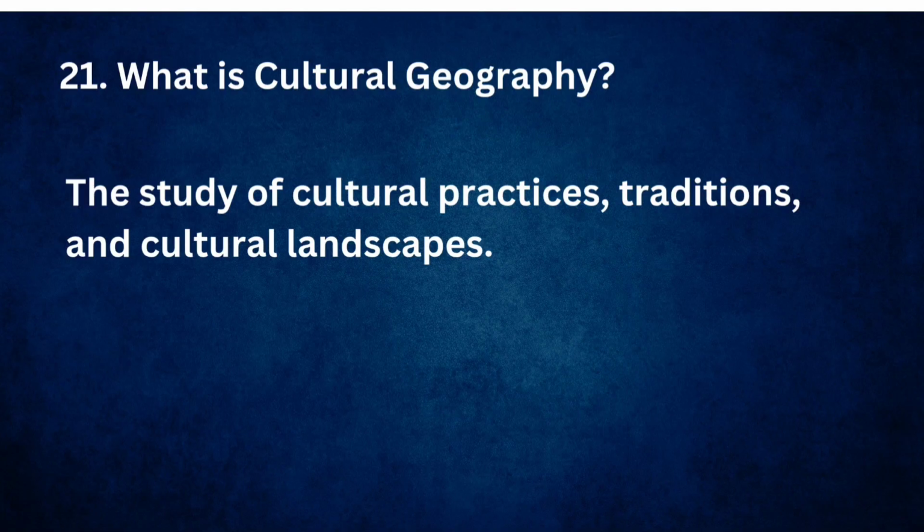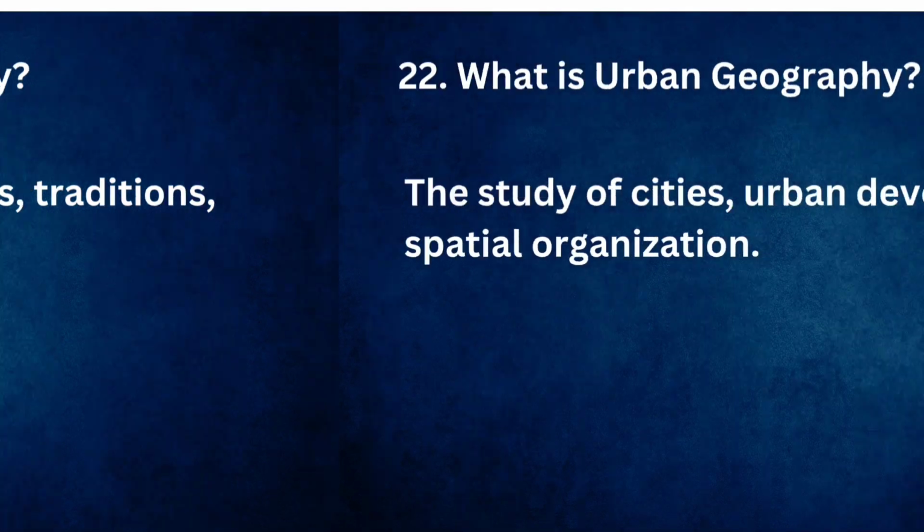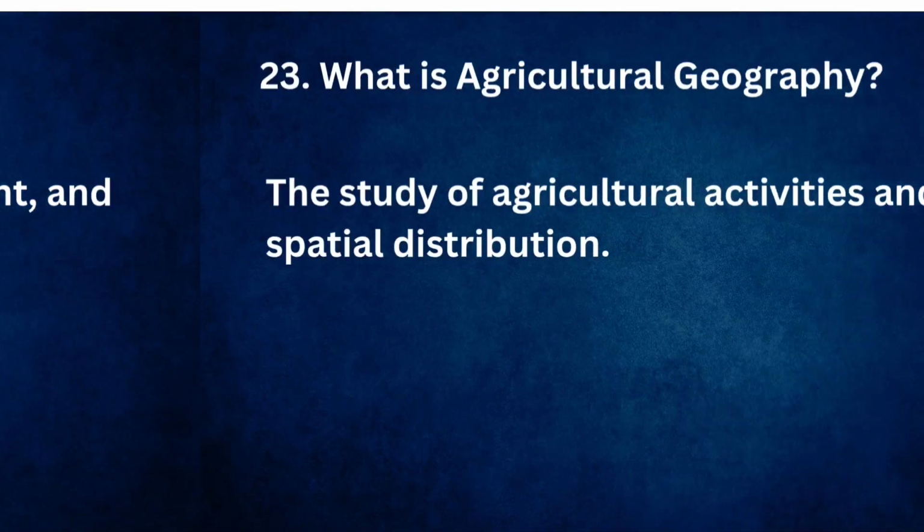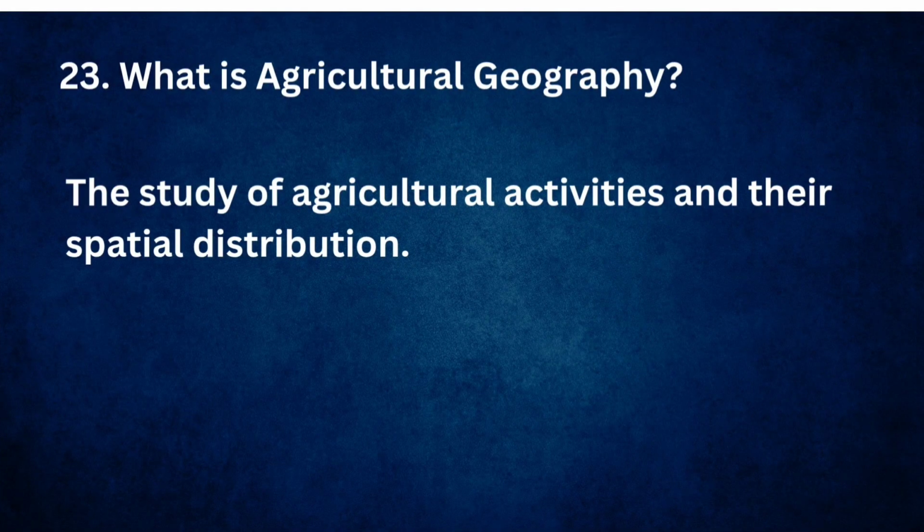What is cultural geography? The study of cultural practices, traditions, and cultural landscapes. What is urban geography? The study of cities, urban development, and spatial organization. What is agricultural geography? The study of agricultural activities and their spatial distribution.